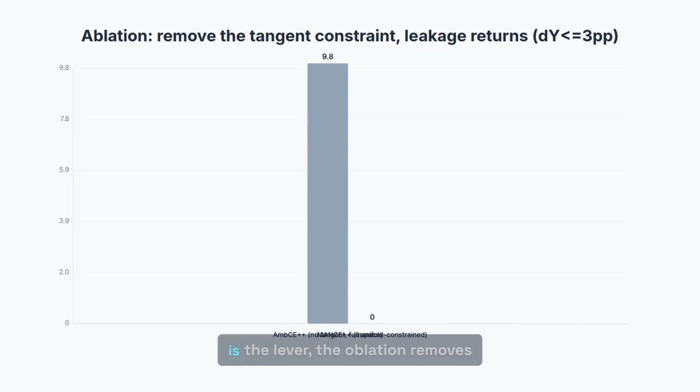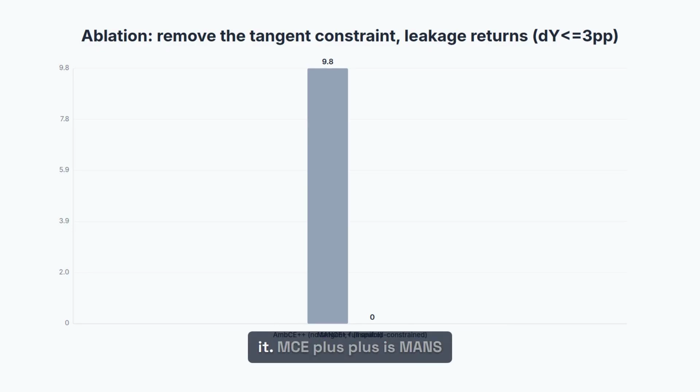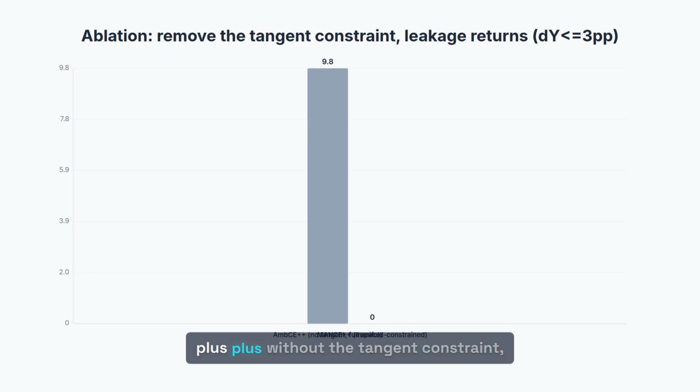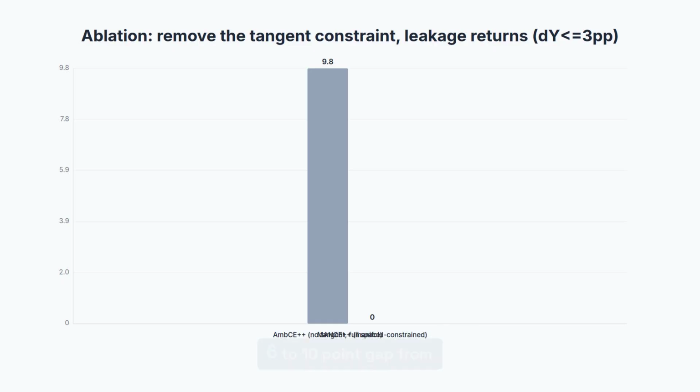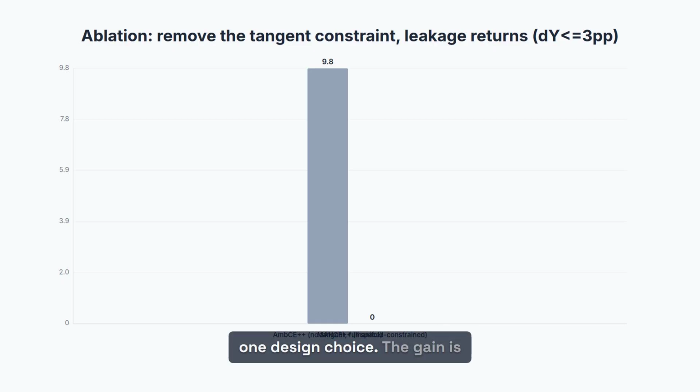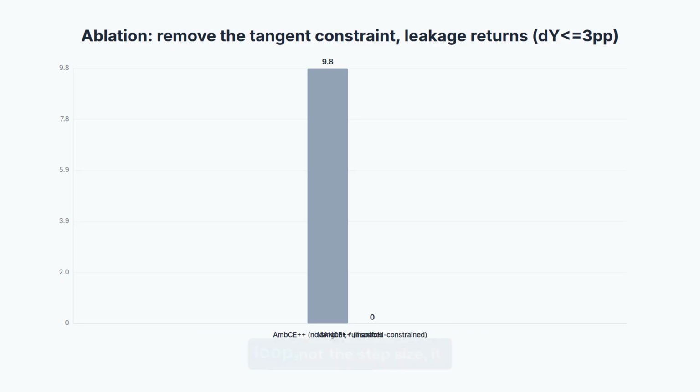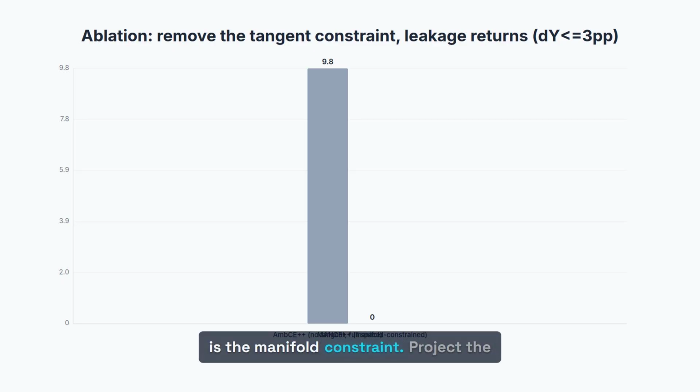The manifold constraint is the lever. The ablation removes it. AMCE++ is Manc++ without the tangent constraint, same gradient, same step size, same preprocessing, full space. At delta Y at most 3, the ablation leaks plus 9.8, Manc++ leaks 0.0, a 6 to 10 point gap from one design choice. The gain is not the preprocessing, not the probe loop, not the step size, it is the manifold constraint. Project the erasure direction onto the local tangent space, and the concept comes out without dragging the rest off the manifold.